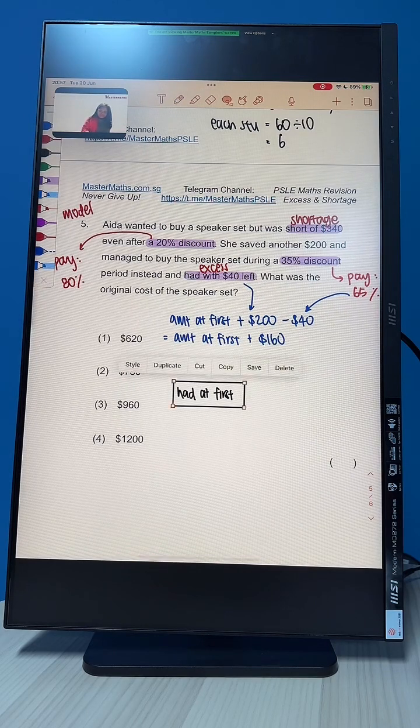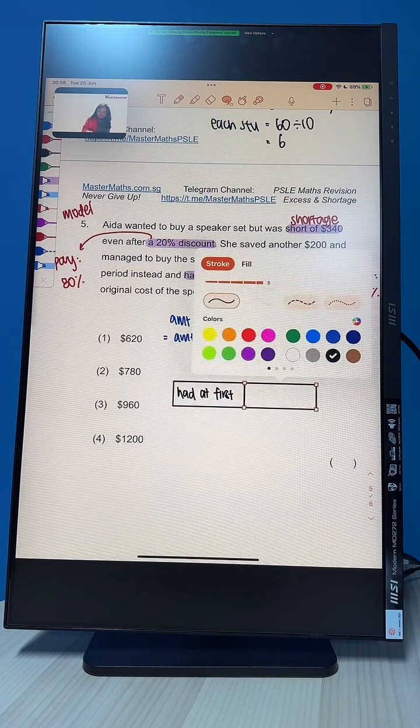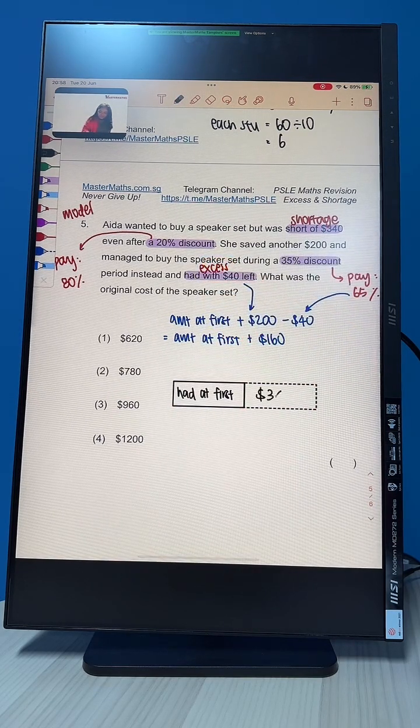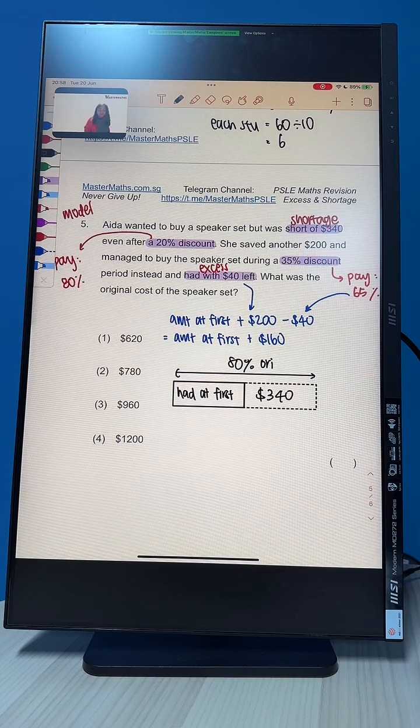But she is short of another $340. Ayah, poor thing, not enough money. Not enough $340, even with a 20% discount. So if she has this $340, she only needs to pay 80% of the original. Got it? The amount that she had at first, you add another $340, you can buy the speaker set at a 20% discount. So you only pay 80%. Okay? So far so good?